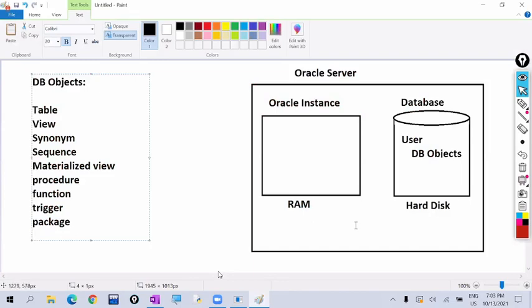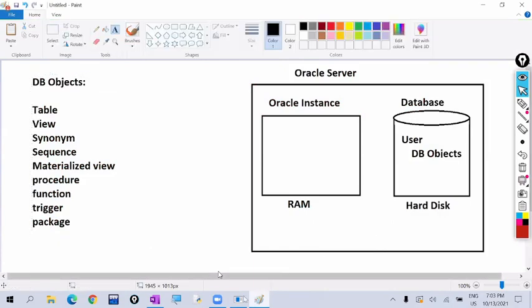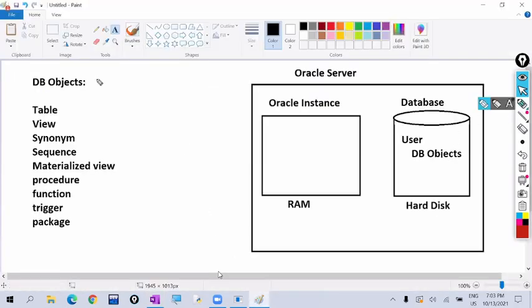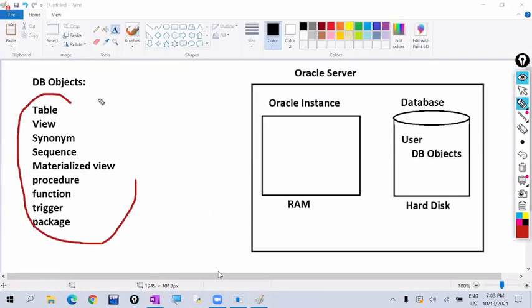So database contains the users. User creates the database objects. To create the database objects, which command does the user use? Create command. The create command is used to create database objects like tables, views, indexes. All these come under database objects only. To create all of these database objects, we use only one command, the create command.